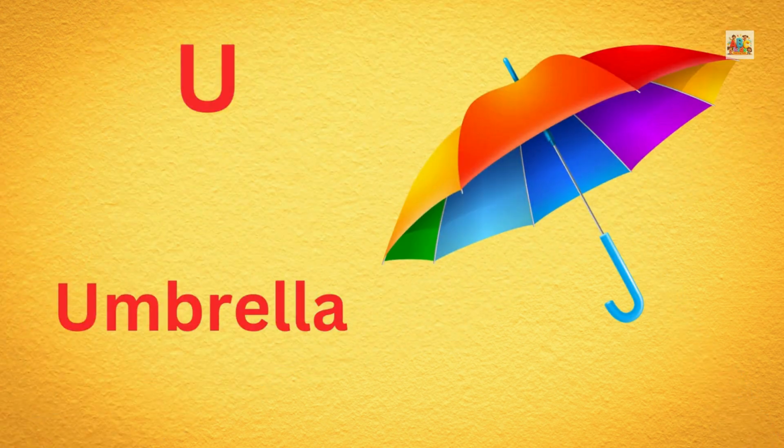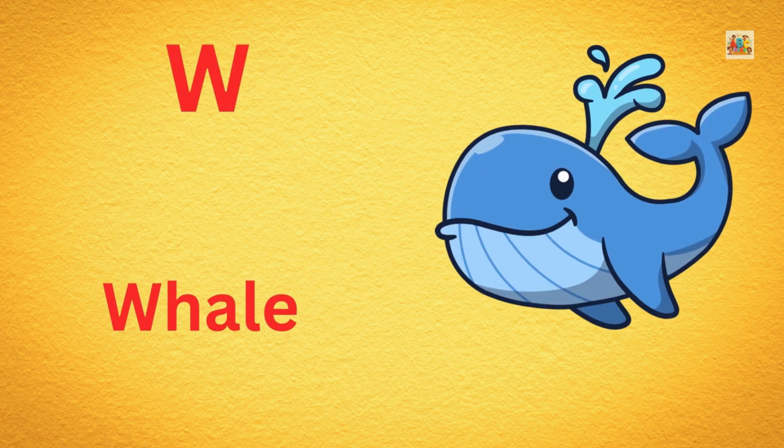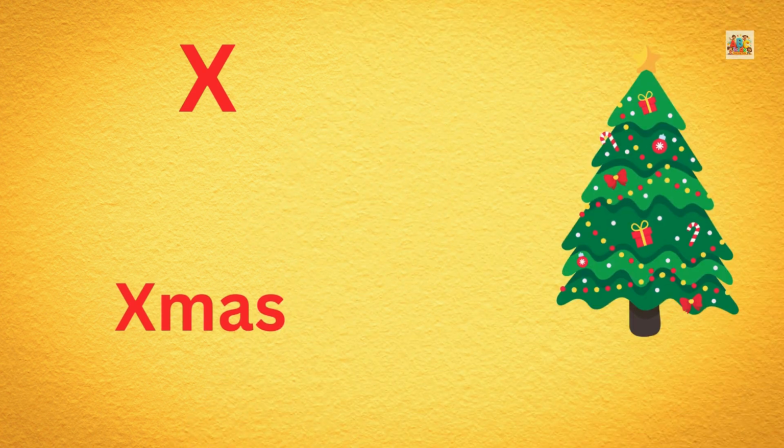U for umbrella. V for van. W for whale. X for Christmas tree.